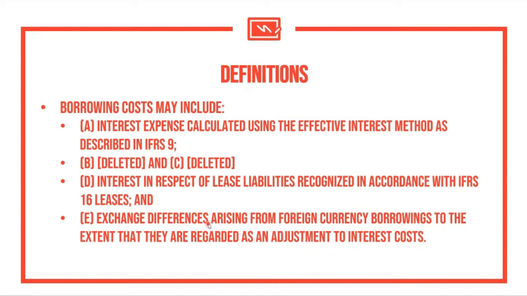And then exchange differences arising from foreign currency borrowings to the extent that they are regarded as an adjustment to interest cost. So, for example, if we are borrowing dollars for our construction and we are presenting it in pesos, any differences in the exchange rate or the amounts when translated in pesos will also be recognized as part of borrowing cost.